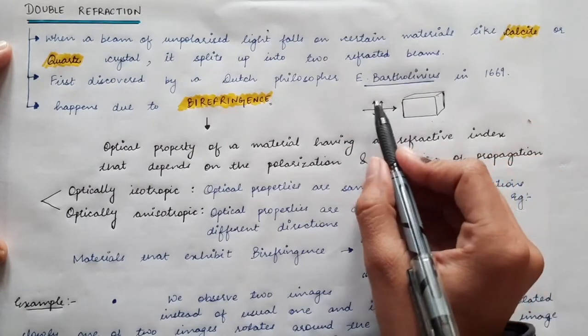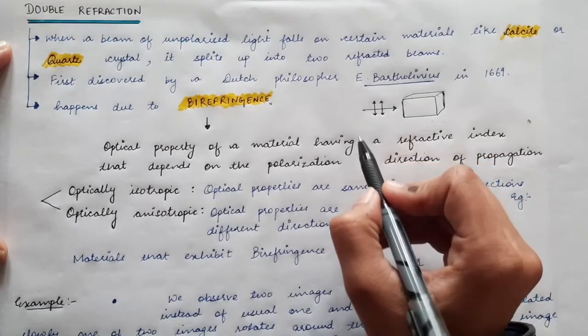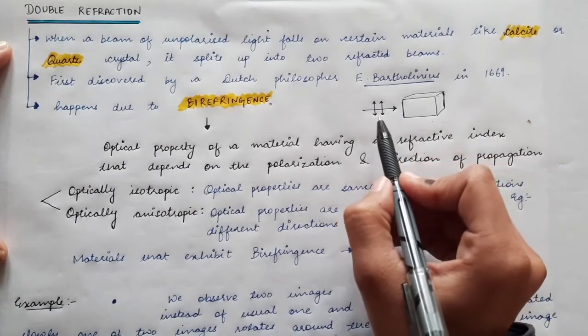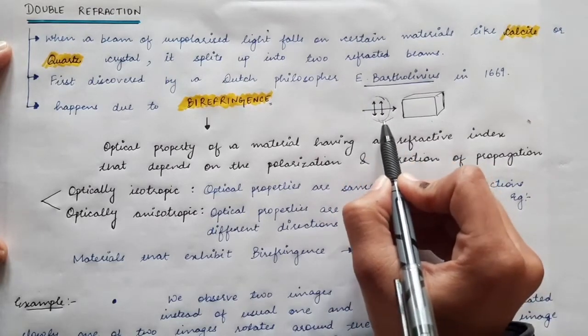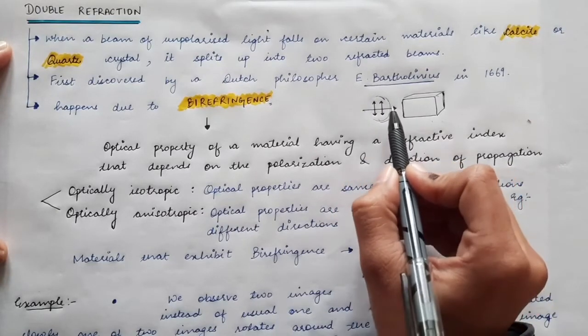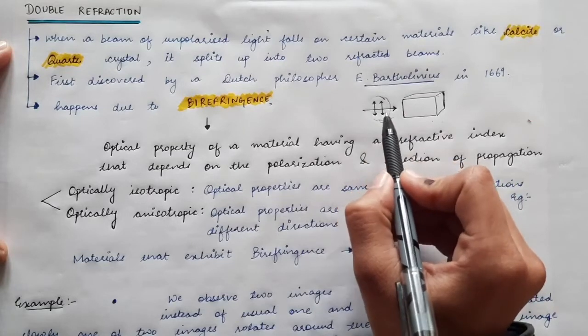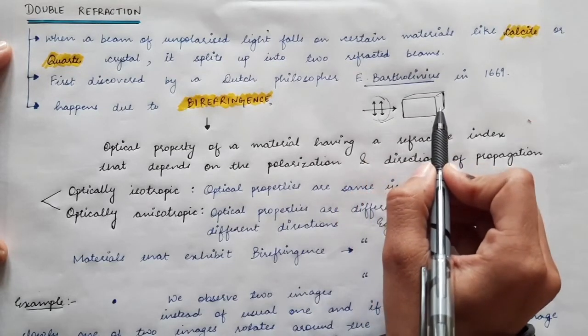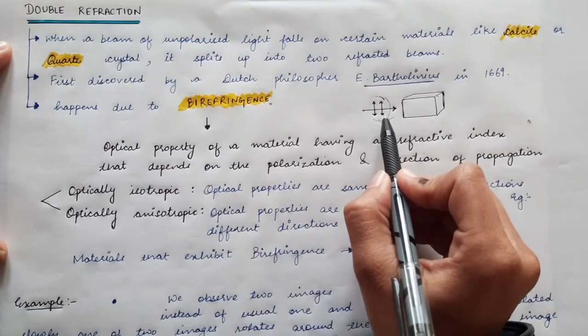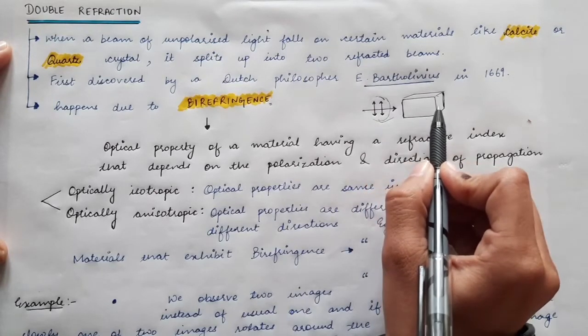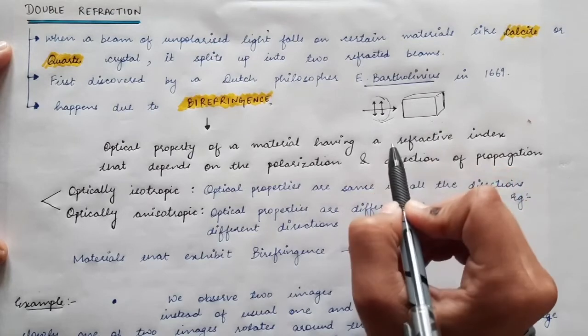Firstly, this light ray will experience a certain refractive index inside this material.